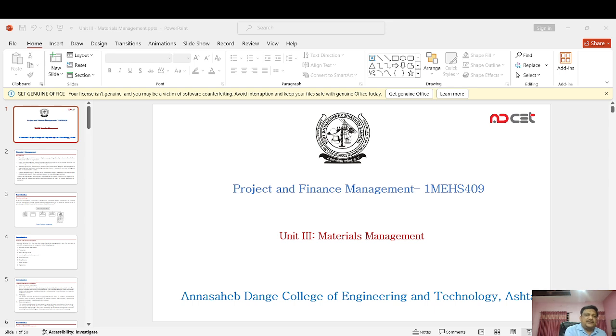Some of the micro factors are plant capacity utilization, rejection rate, lead times, inventory levels, working capital, and delegation of powers and communication.